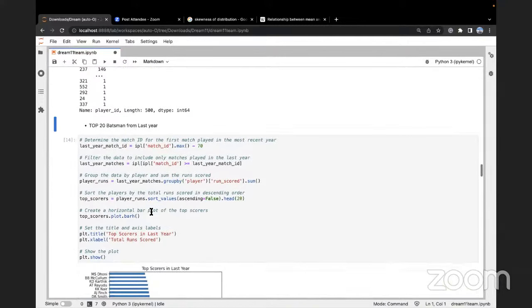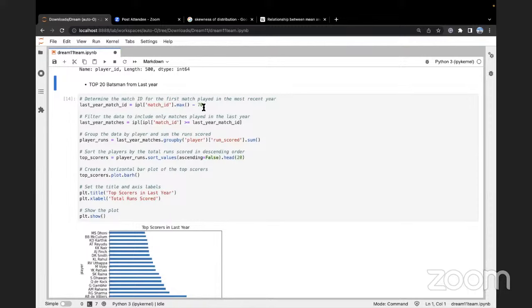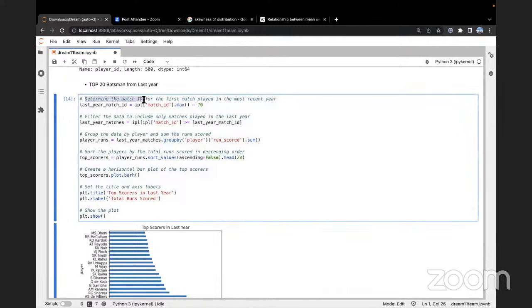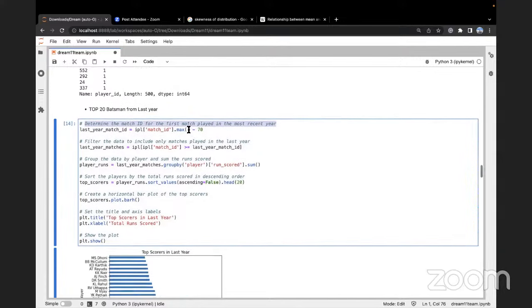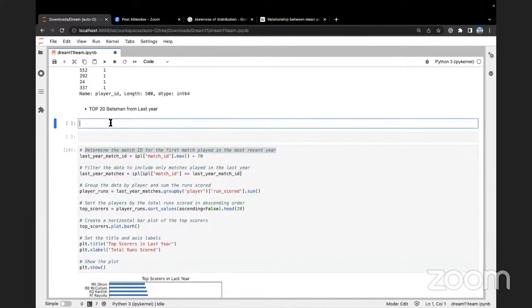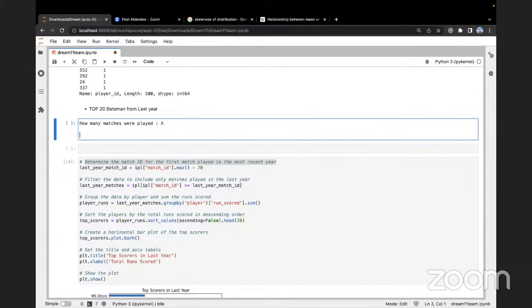right? Who are the top 20 batsmen? We can find out the top 20 batsmen of last year. So always understand, to determine the match ID for the first match played in the most recent year. Now, if I want to find out how many matches were played, suppose I know that X number of matches were played, right? And I want to find out who were the top 20 batsmen for last year.